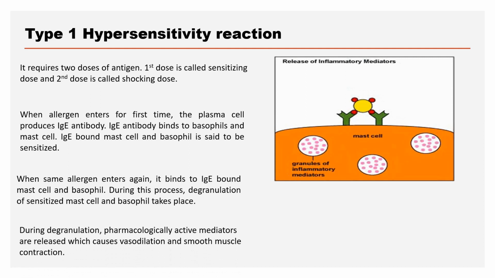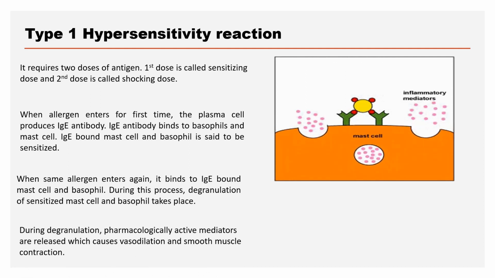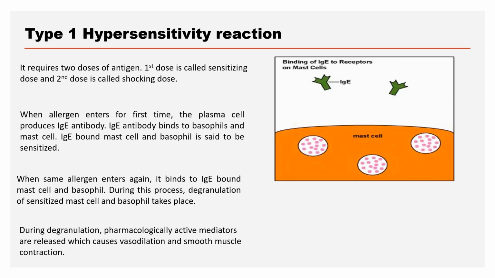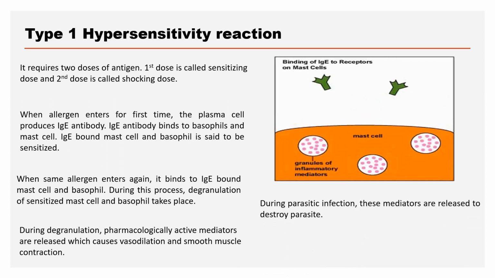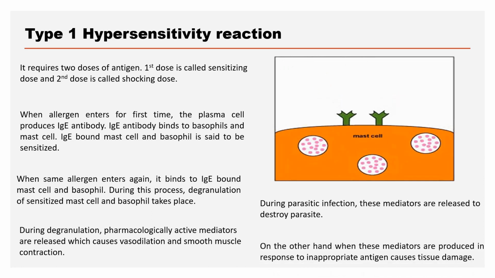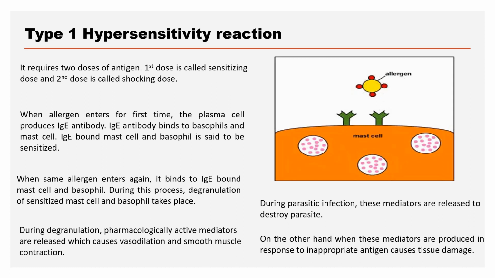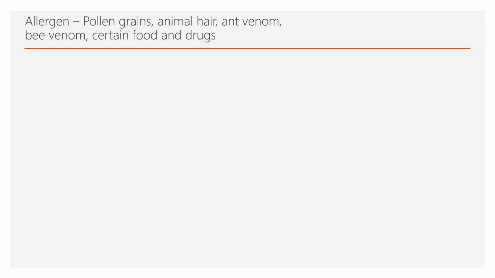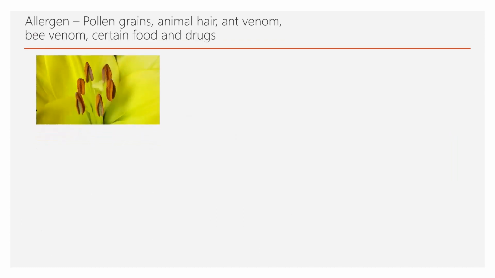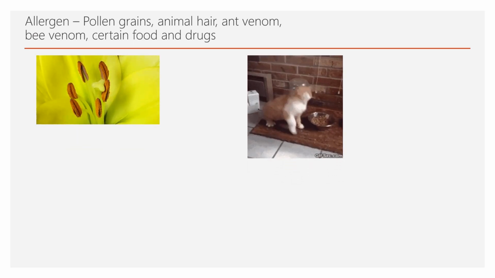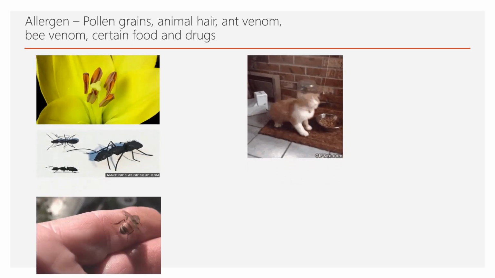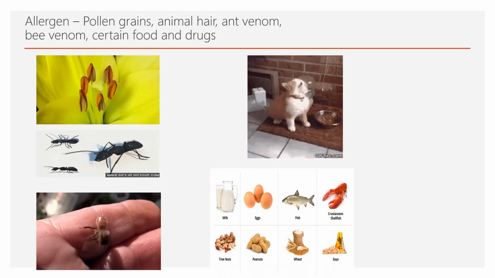During degranulation, pharmacologically active mediators are released, which cause vasodilation and smooth muscle contraction. During parasitic infection, these mediators are released to destroy the parasite. On the other hand, when these mediators are produced in response to an inappropriate antigen, they cause tissue damage. Allergens include pollen grains, animal antivenom, bee venom, certain foods, and drugs.